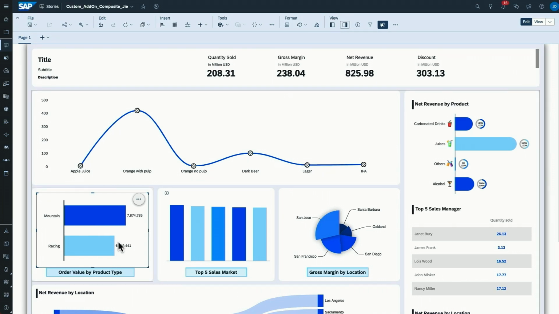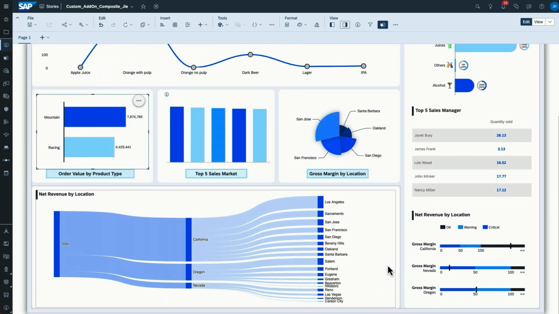So I basically copy-paste from Just Ask to this story, have the order value by product type, and apply a theme, the Horizon theme. That's why you see this color schema. And in this story, I also already added some other custom widgets, line custom widgets, pie custom widgets, or this